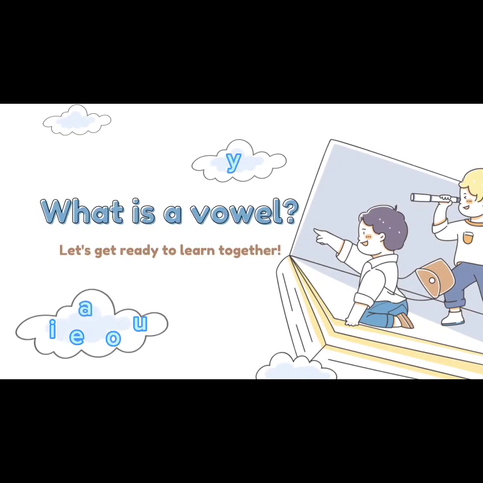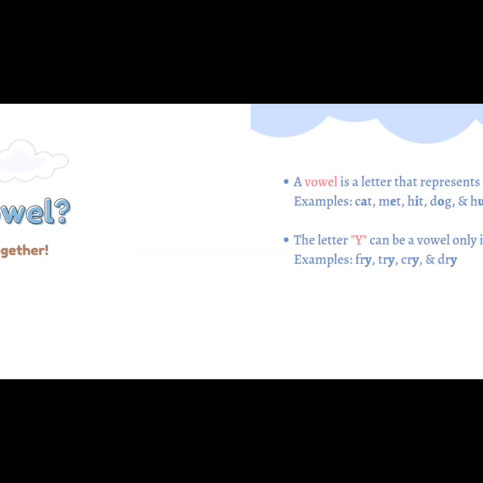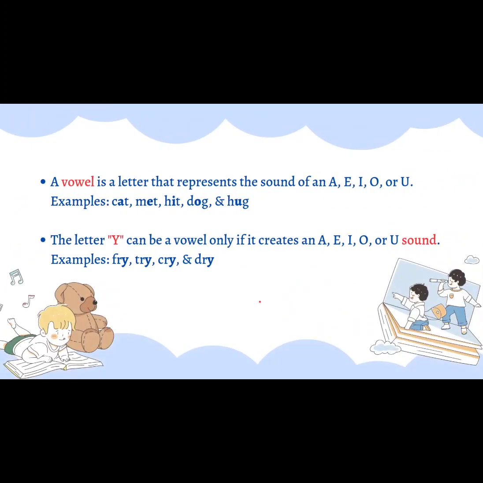What is a vowel? Let's get ready to learn together. A vowel is a letter that represents the sound of an A, E, I, O or U. Examples: cat, met, hit, dog, and hug.